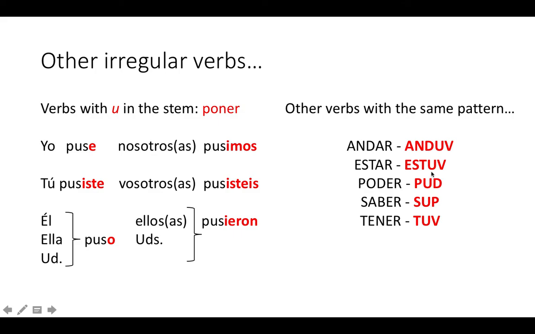Same thing for estar: estuve, estuviste, estuvo, and so forth. Pude, supe, and tuve. See? These you literally have to simply memorize and know the stem of the verb in order to be able to use it.